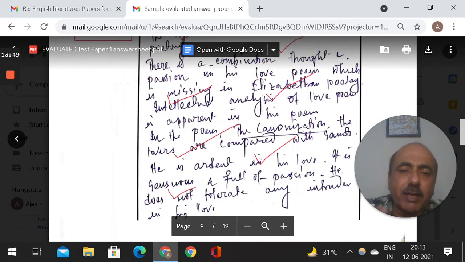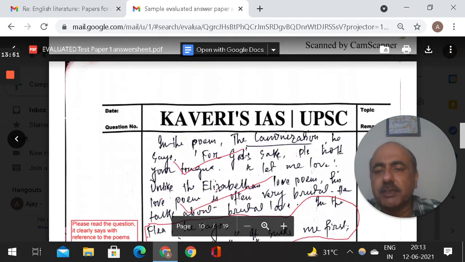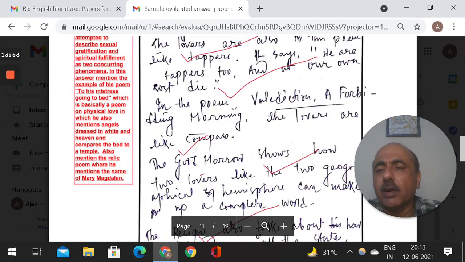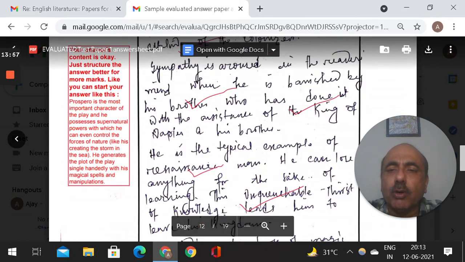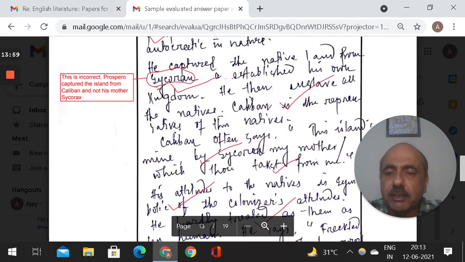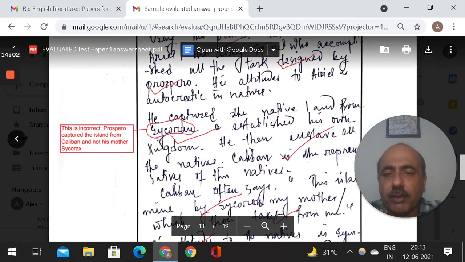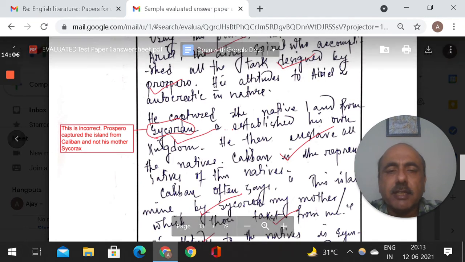So wherever I feel that he has given less as per that question, I add, and like that on and on and on. You can see that this is one paper that he has written, and how much work is done in the evaluation. It's not just checking it like that. Wherever I feel something is wrong, this is incorrect. So something that he has written that is incorrect, not a part of the story.